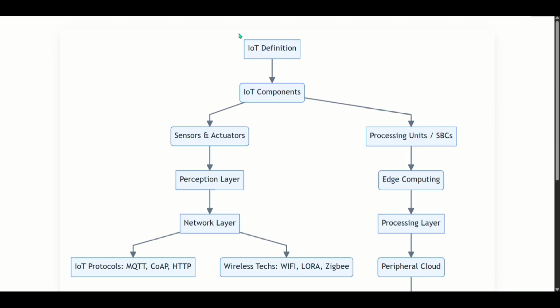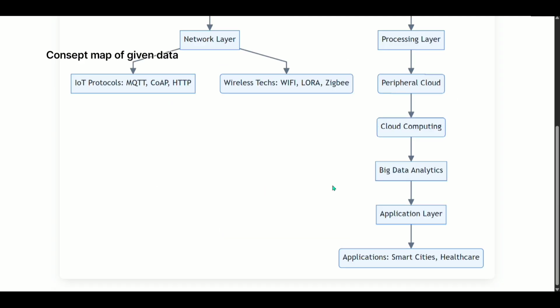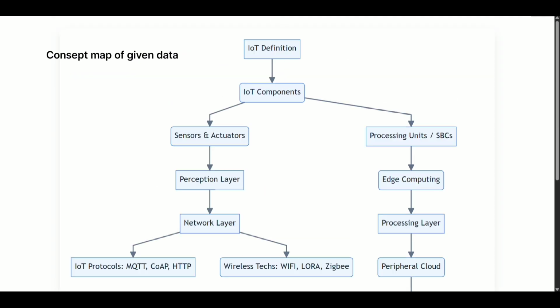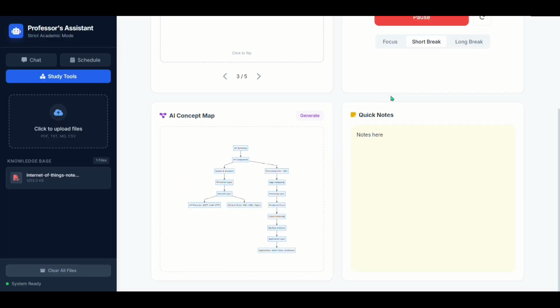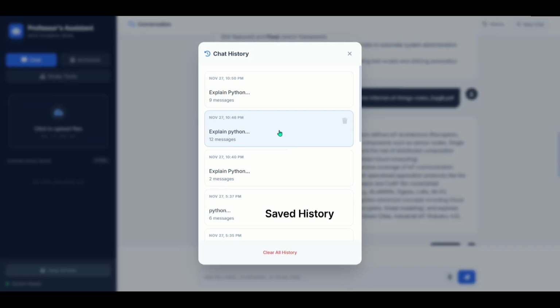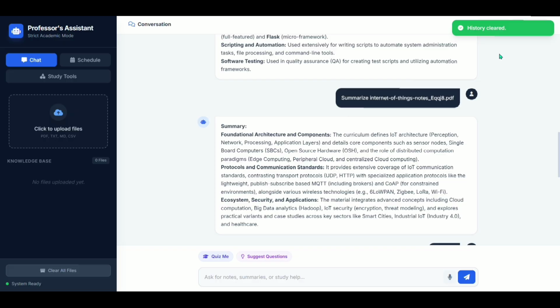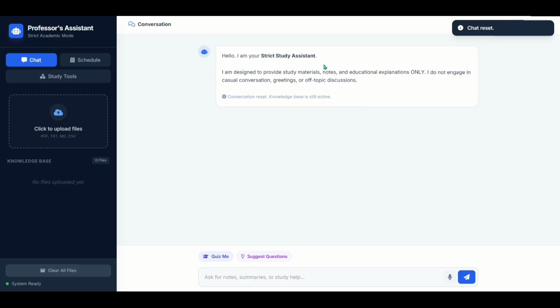Now it generates the concept map of the given data in the PDF. This is very helpful for students for study. It is in tree form. And now this is the history part where all the histories are saved, and we can also clear it from here. And there is a new chat button also.